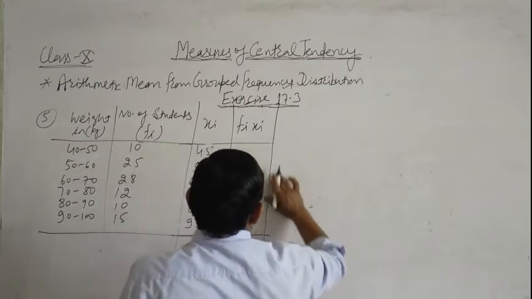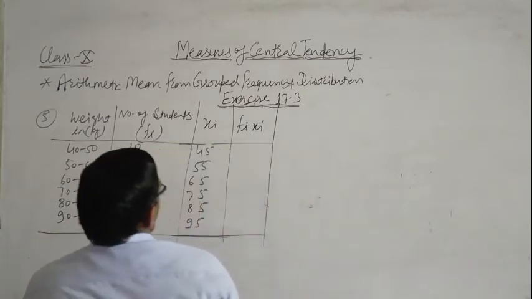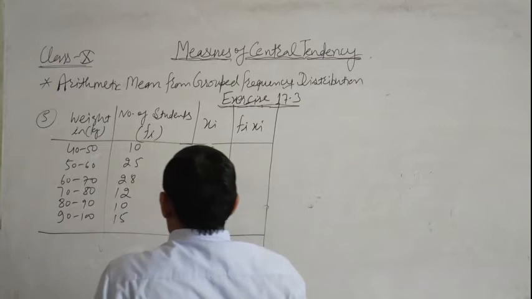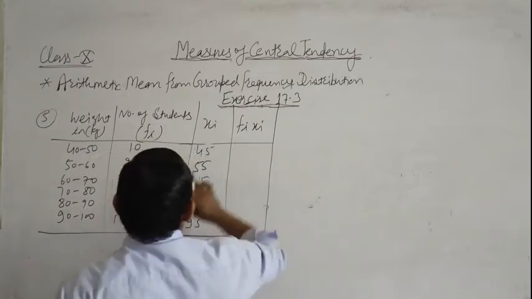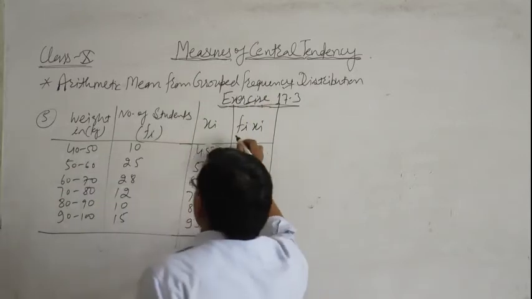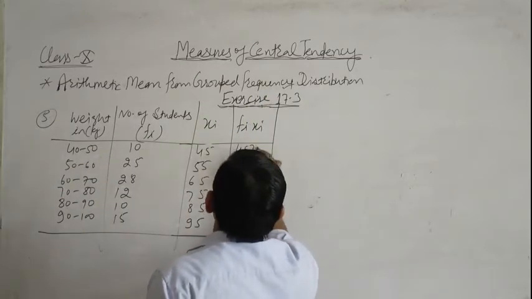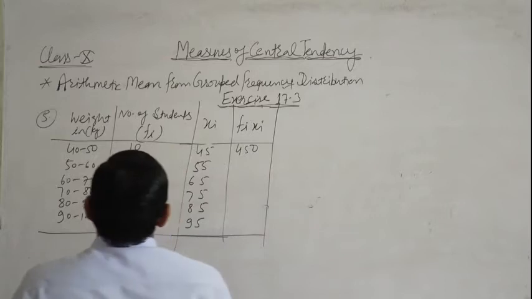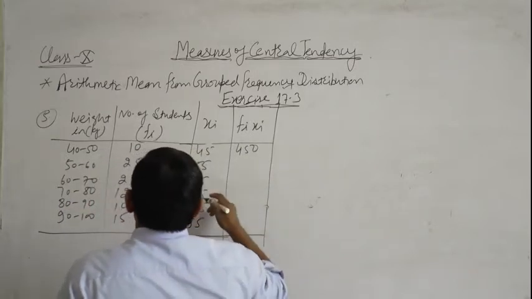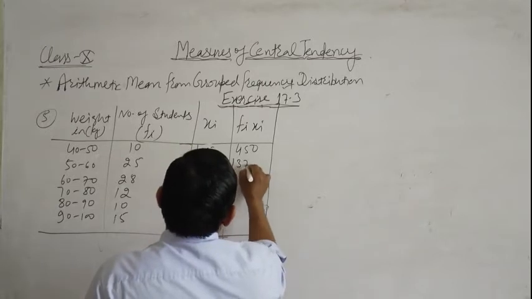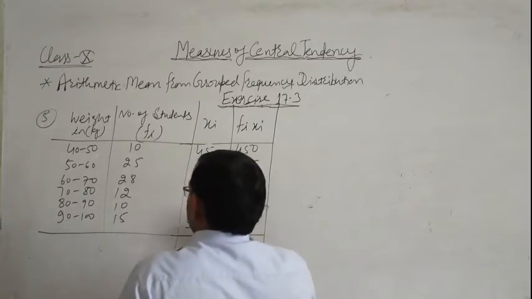Now again we find fi xi. This is the third column. fi xi: 45 multiplied by 10 is 450. Then 55 multiplied by 25 is 1375.